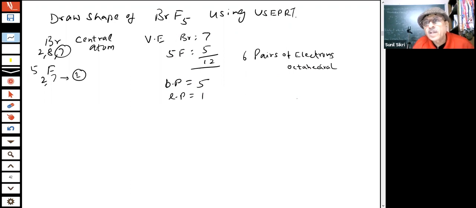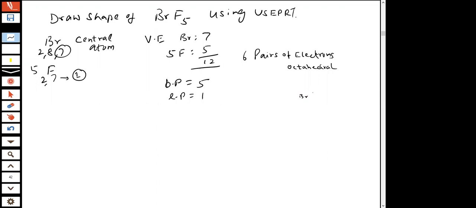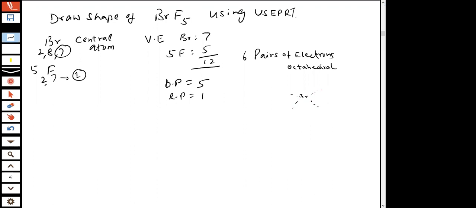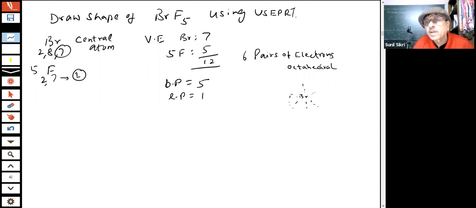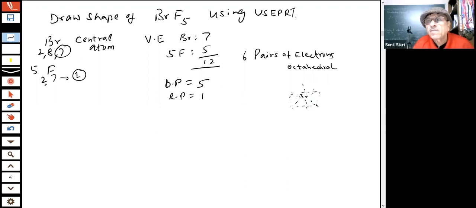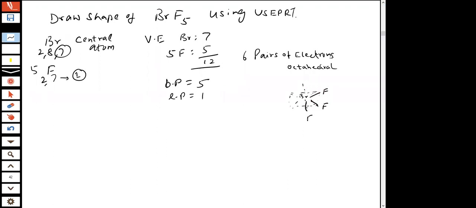So how will it look if I have to draw it, students? We have shown you an octahedral. You have something like this. Here you have 5 bond pairs, meaning 5 fluorines, and one lone pair.